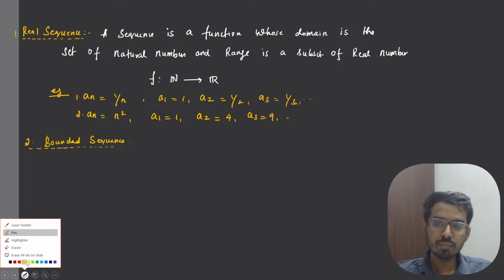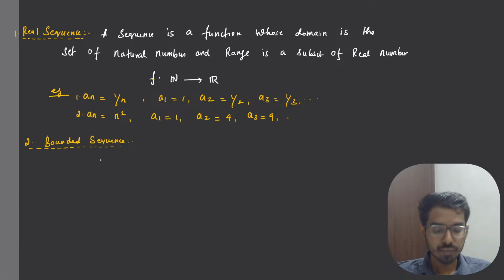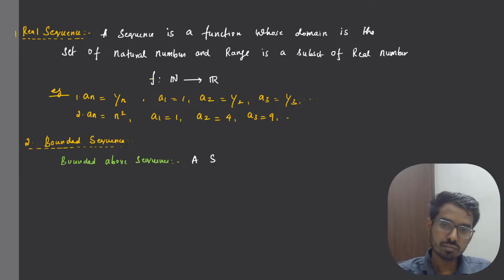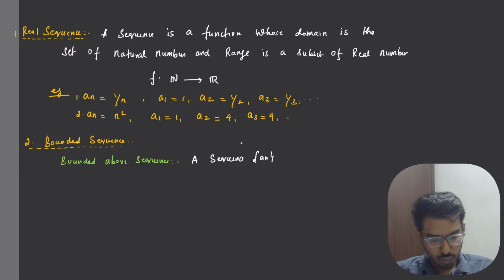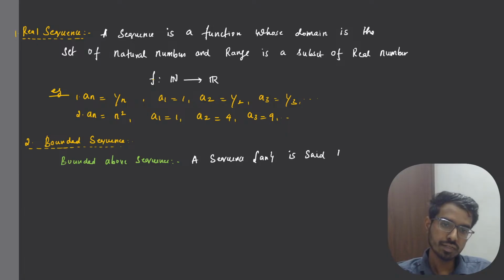To define what is meant by a bounded sequence, first we need to know what is meant by a bounded above sequence, and then we need to know what is meant by a bounded below sequence. So first we will define what is meant by a bounded above sequence, right? A sequence a_n is said to be bounded above,